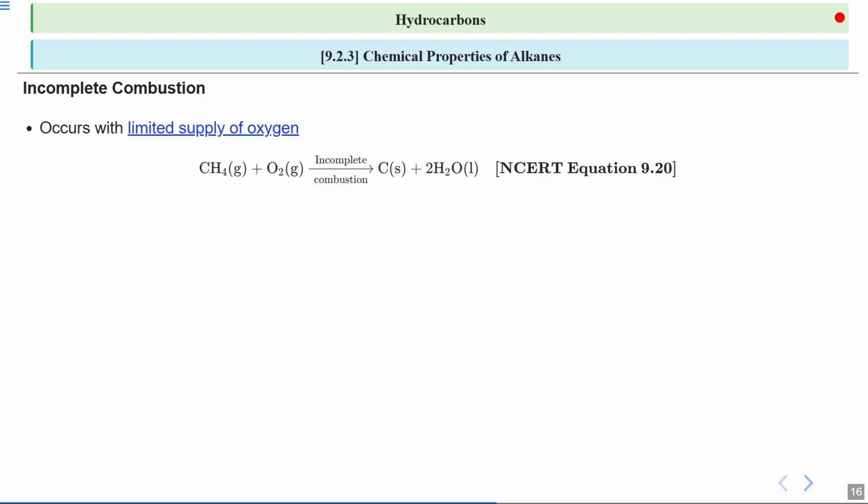We see a chemical equation here representing incomplete combustion. Methane gas reacts with oxygen gas to produce solid carbon and water. This is different from complete combustion, where carbon dioxide would be the product, and this reaction is similar to what happens when a candle burns with a flickering flame due to insufficient oxygen.